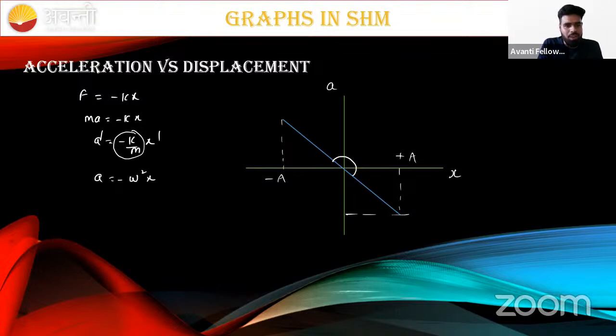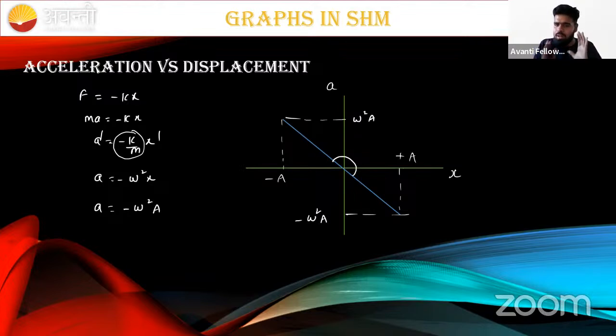Put x equal to a. If we put x equal to a, beta, the acceleration will equal minus omega square a. This is nothing but the maximum value of acceleration. See here, this is the maximum value, that is minus omega square a. This is the maximum value of acceleration, omega square a.